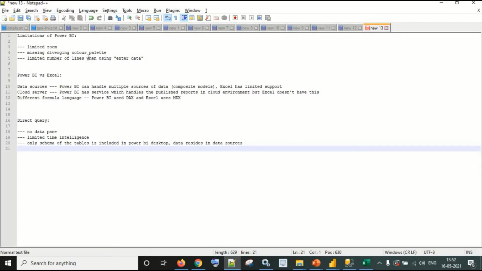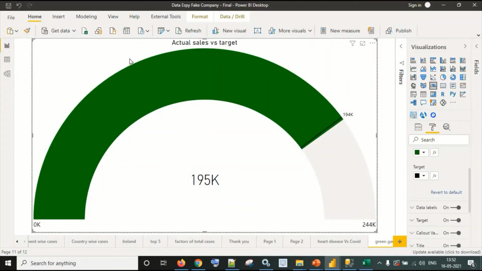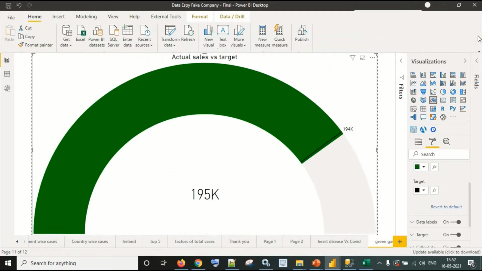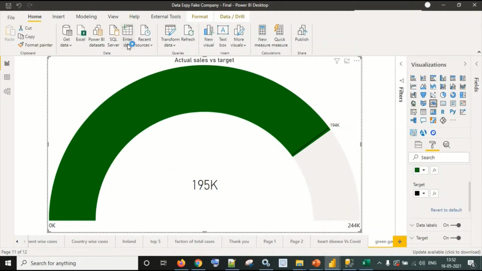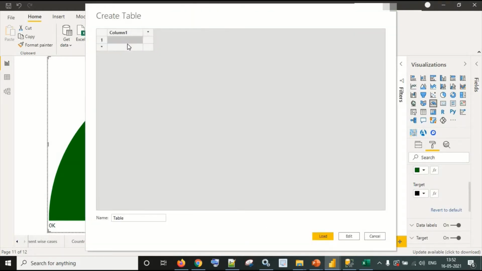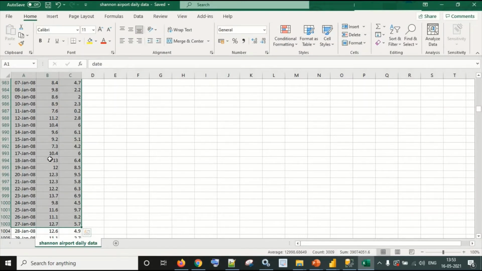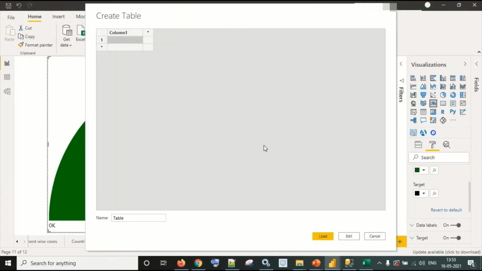Limited number of lines when using enter data. Check this. Let me turn this on. Now, if I select the enter data option over here, let it load. You all know that we can add different columns and different rows, but I think a few of you must be aware that we can directly copy the table from here, and then we can paste it in Power BI, right? So what I'm going to do is copy the data, and let's see what basically happens.